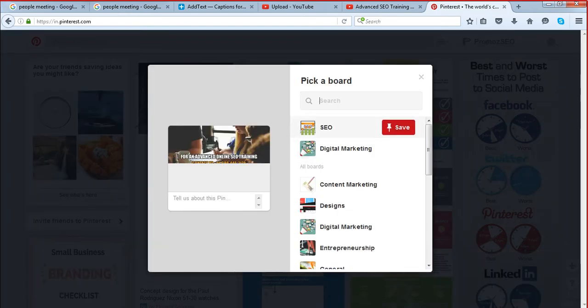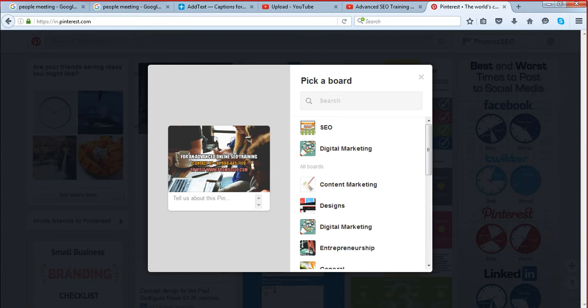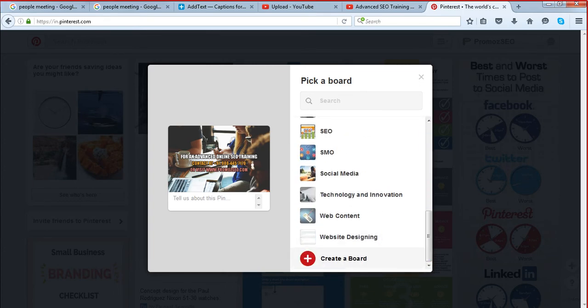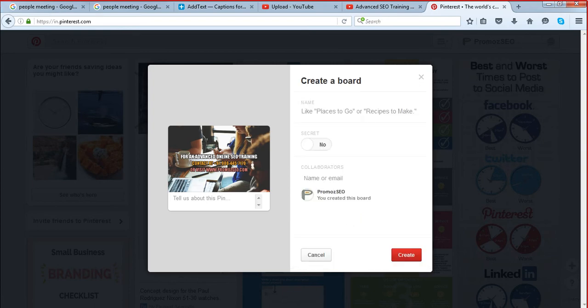Now you have to select a board. A board is basically a category, you can say. Now this image is something related to SEO, so we are going to select SEO from here. You can also create your own board here. The create a board option is there. If you want to create a board, you can click here, take a name for the board, and create it.